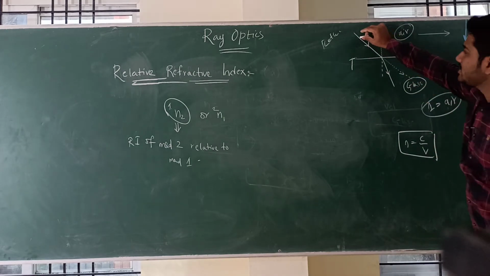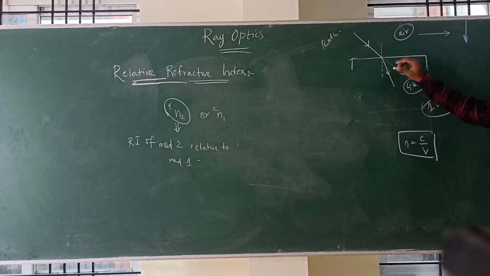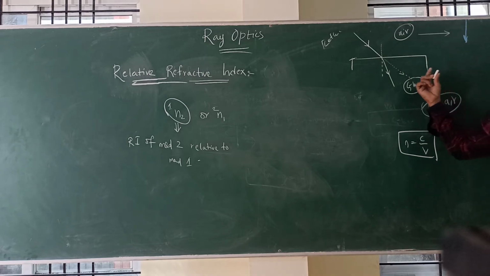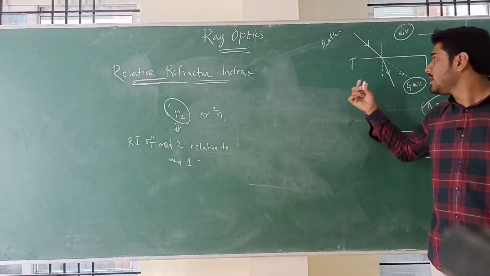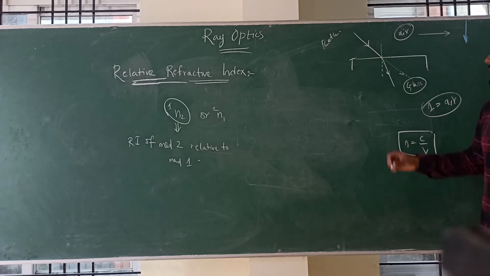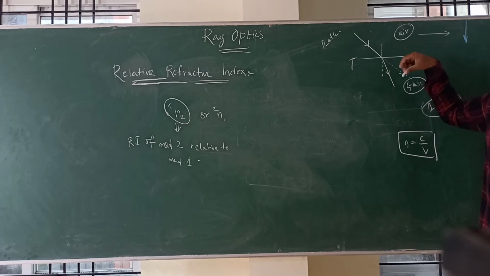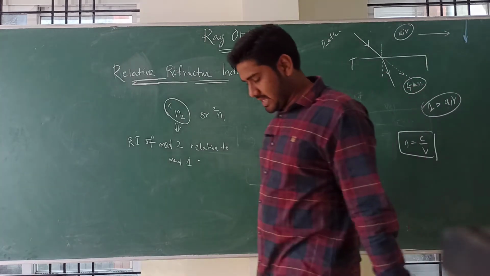The ray of light will bend only if the medium is changed. If I remove this glass, the ray will pass in a straight line. There will be no bending. Suppose I put the glass here, then only the ray will bend, because the medium has changed.